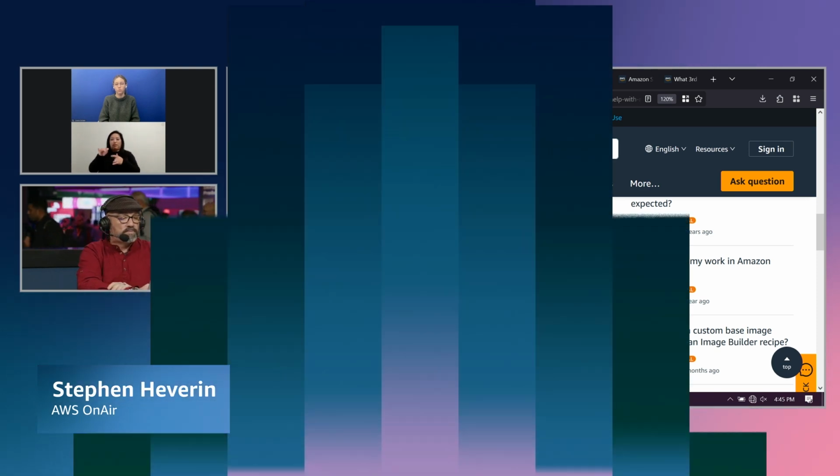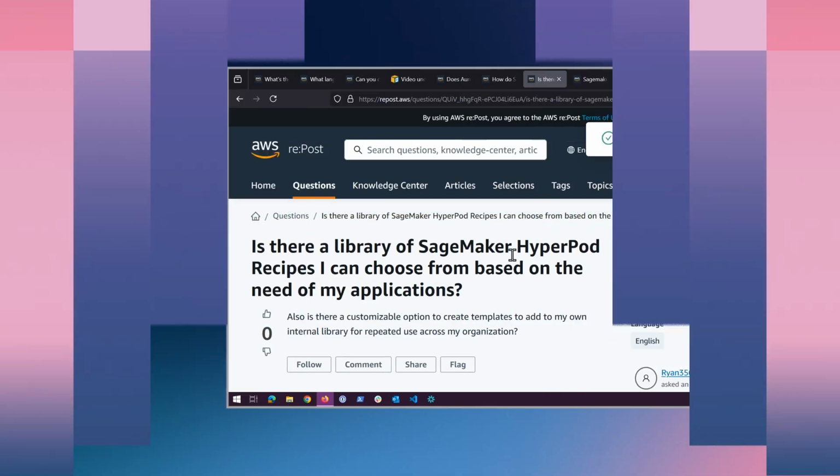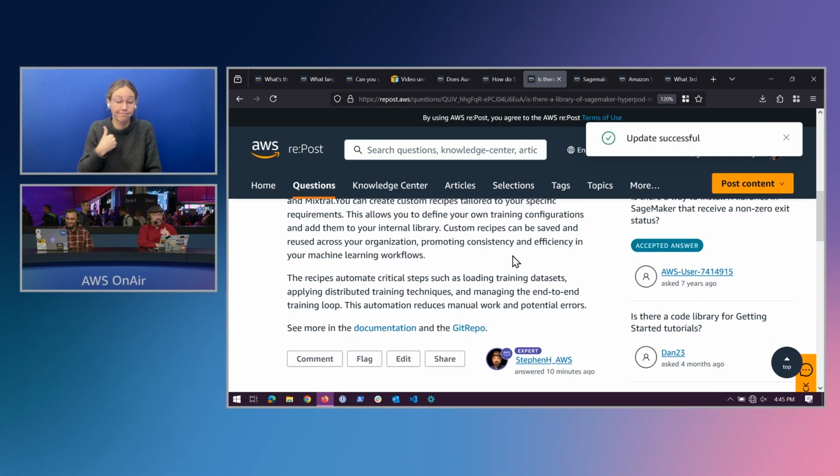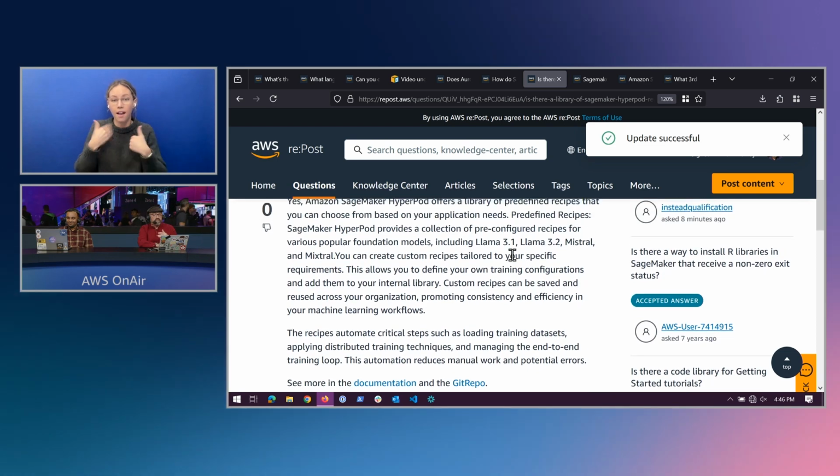Awesome. So again, switching gears quickly because we are getting a lot of questions on SageMaker HyperPod here. Is there a library of recipes I can choose based on the need of my application? Is there a customizable option as well? Yes, the short answer is yes. There's details in the documentation.